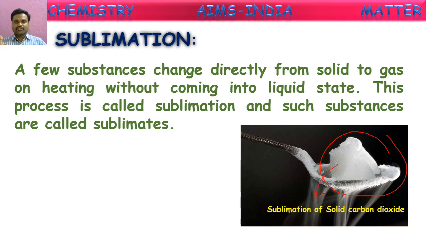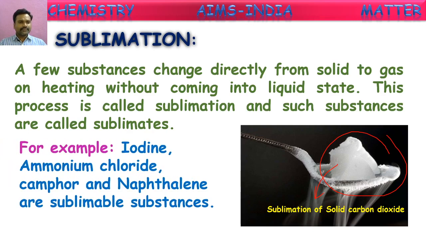Now, the process of conversion of a solid directly into gaseous form is called sublimation, and those substances which convert directly from solid to gaseous state are called sublimable substances. Here they have shown some more sublimable substances. Let us see. They are iodine, ammonium chloride, camphor, and naphthalene. These are all solid substances which can convert directly from solid to gaseous state, so they are called sublimable substances. Okay.